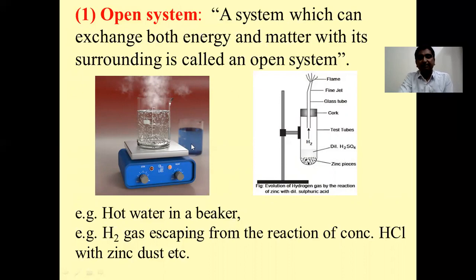Let us see examples so that the concept may be more clear. In the first example, we have taken a beaker and some amount of water is added to it, and that beaker is getting heated from the bottom. What will happen here? This water will start boiling and it will get converted into vapor state. This system, the combination of water and water vapor, can exchange both energy and matter.